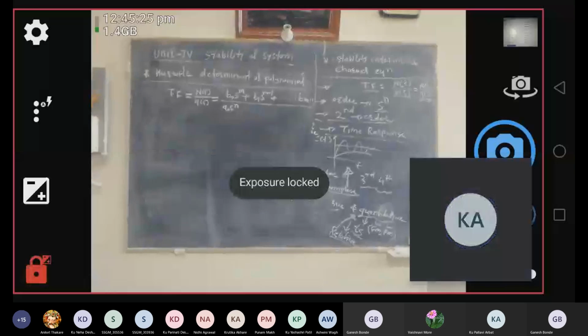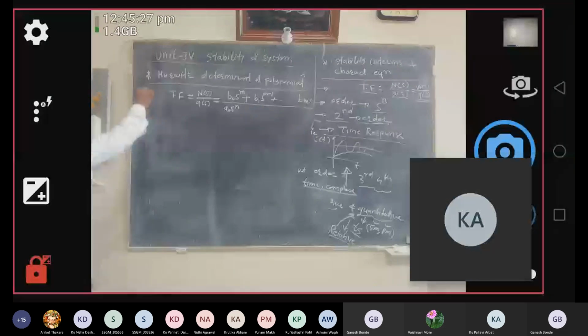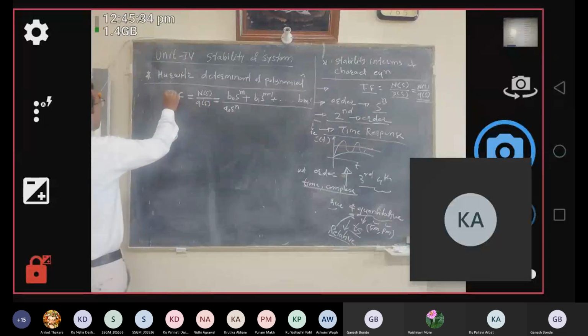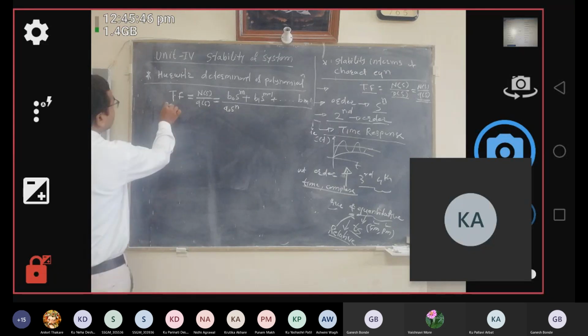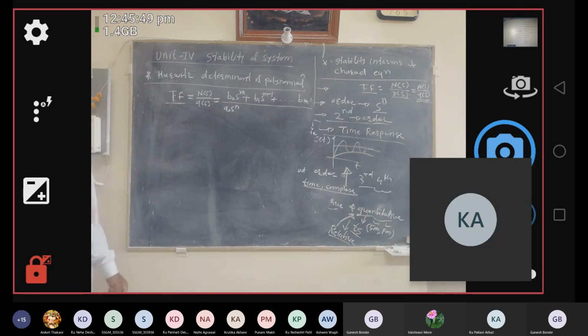Okay, so please note down this. Next point is the Hurwitz determinant. So how to determine stability with the help of Hurwitz determinant. Hurwitz is the name of the scientist who developed this method, and with the help of this method we can determine the absolute stability of a system.